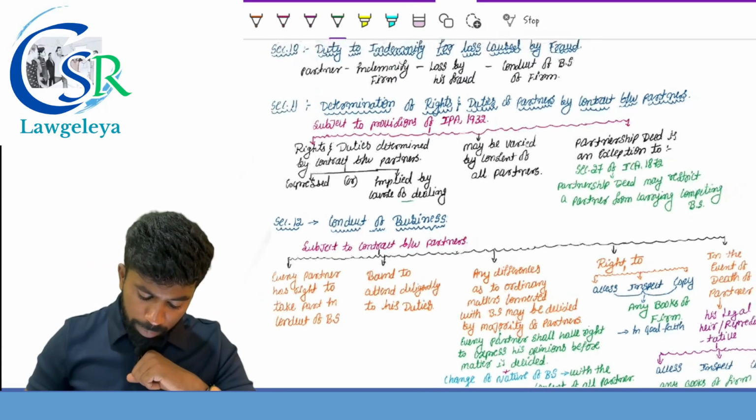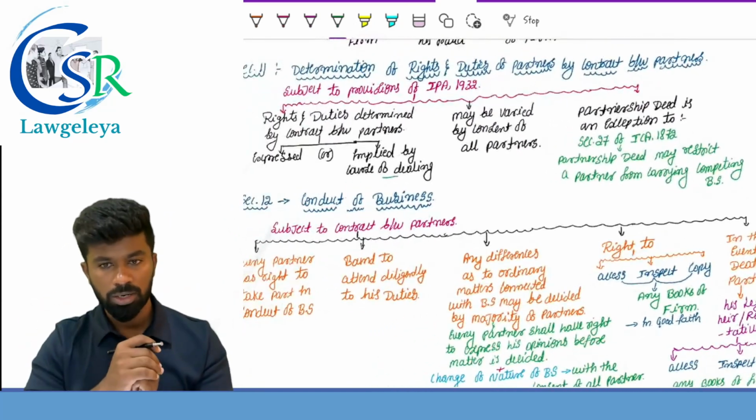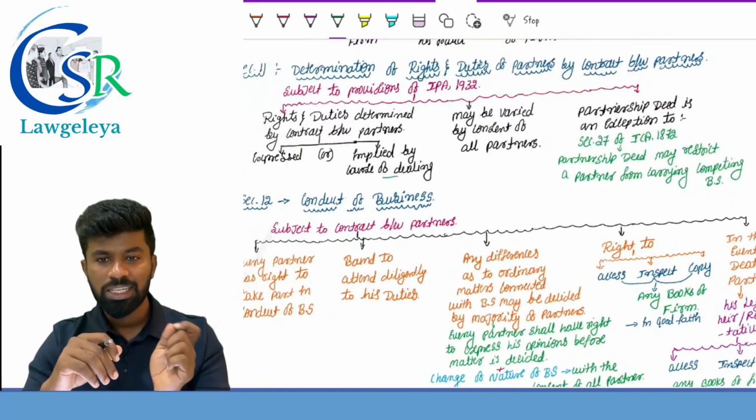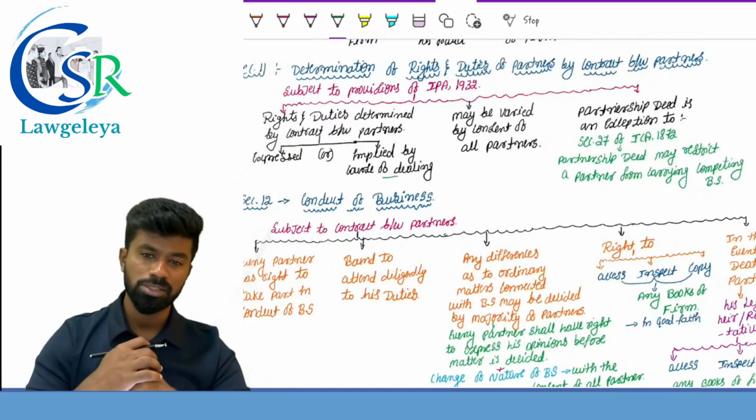Next one, it can be varied. The partnership deed may be varied with the consent of whom? All the partners. And the next point is that the partnership deed is an exception to section 27 of the Indian Contract Act 1872.